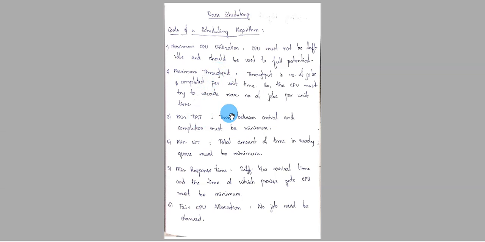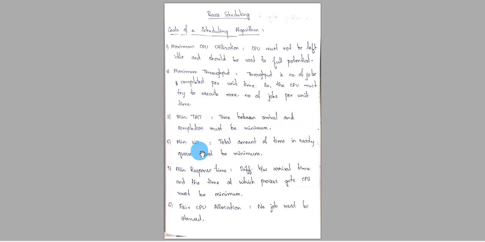Minimum turnaround time. We saw in the previous videos that turnaround time is the difference between completion time and arrival time. So the time difference between completion time and arrival time should be minimum, because if it is very high, then it indicates that the process has been waiting indefinitely or there are breaks between executions. So in that case, the efficiency will be low. So we should ensure that the time difference between arrival and completion time must be minimum. That is, turnaround time must be minimum.